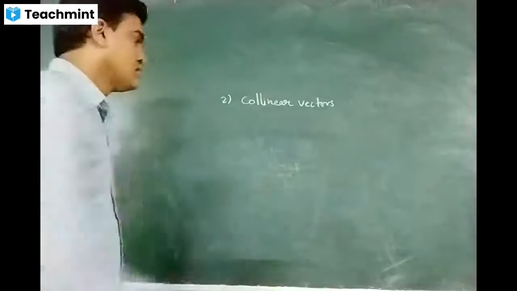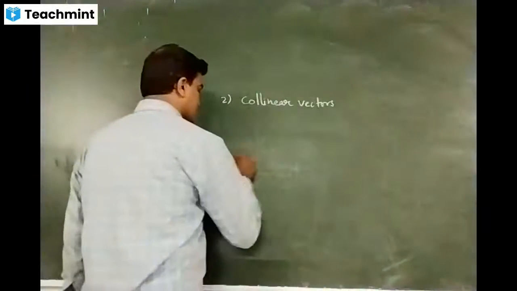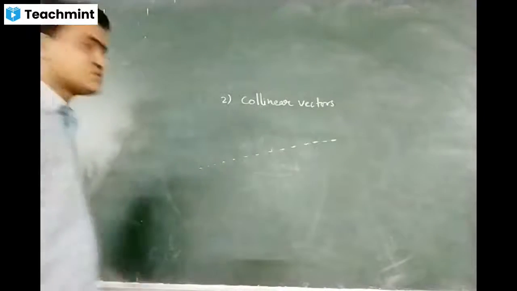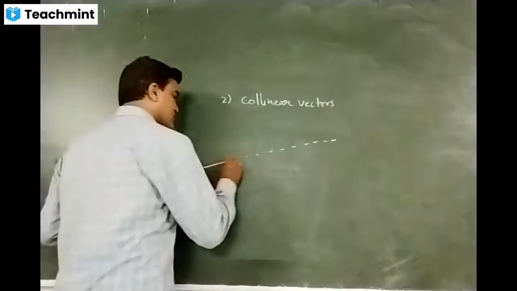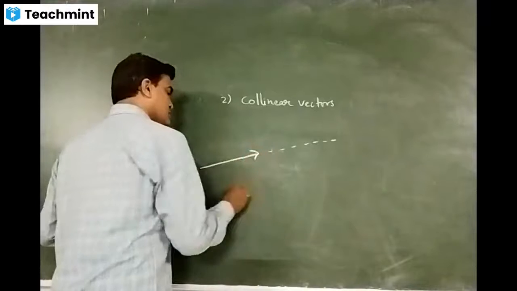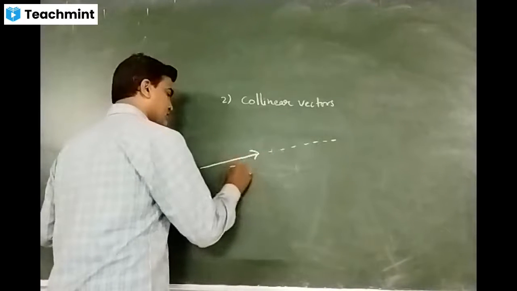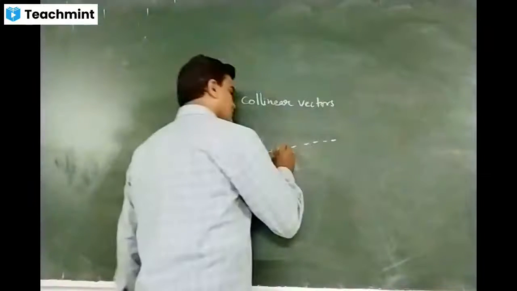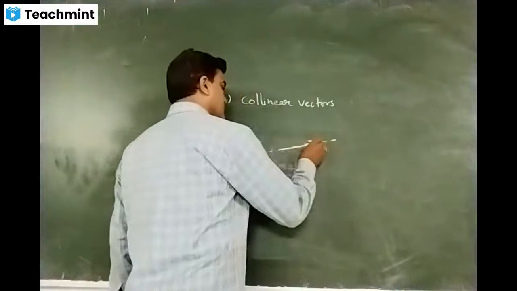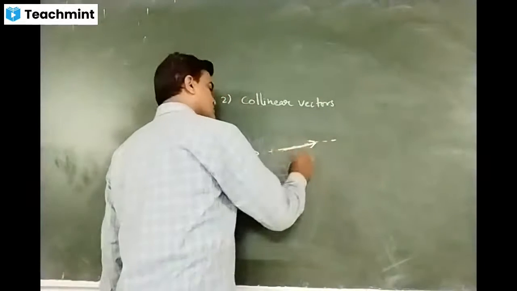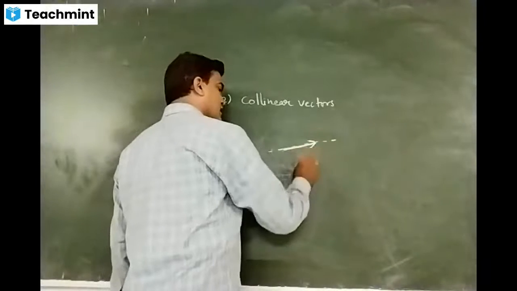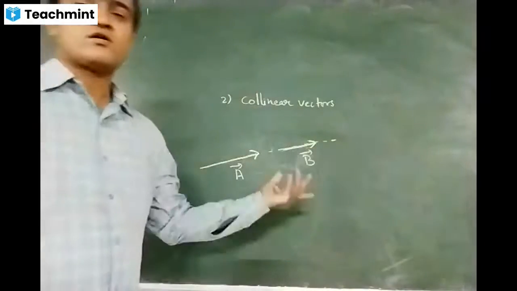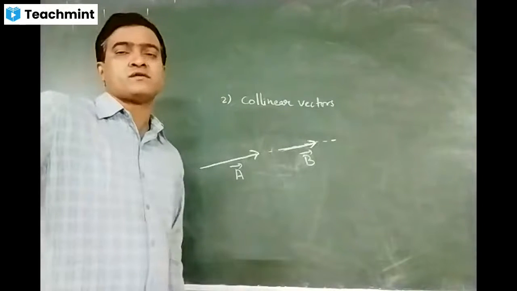For example, if I draw a line like this, a dotted line, on this dotted line, if I take a vector, this one as A bar, and in the same direction I draw another vector, whether this second vector is of same magnitude or of different magnitude is immaterial.